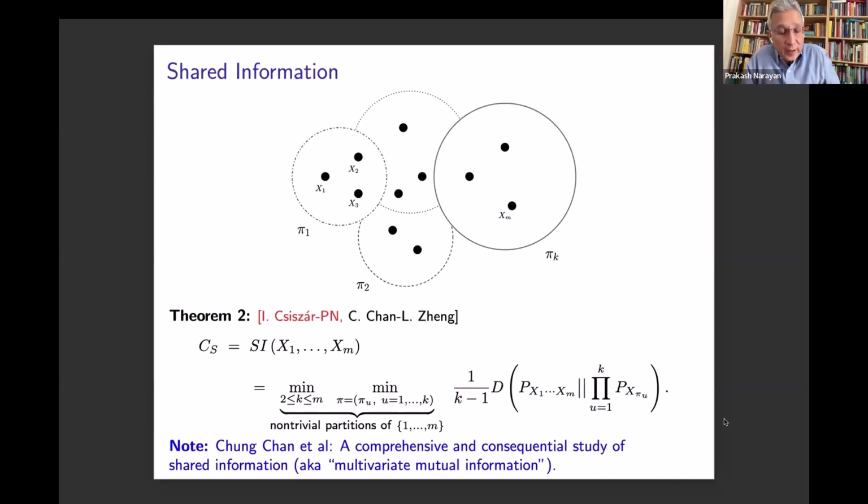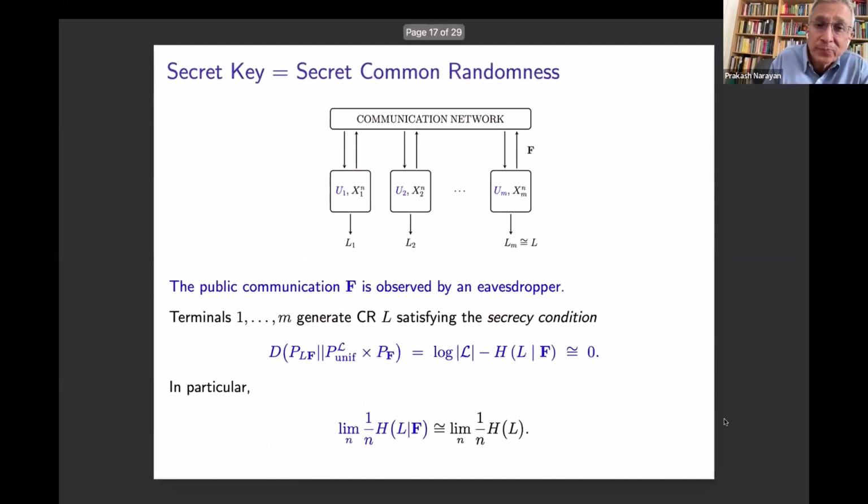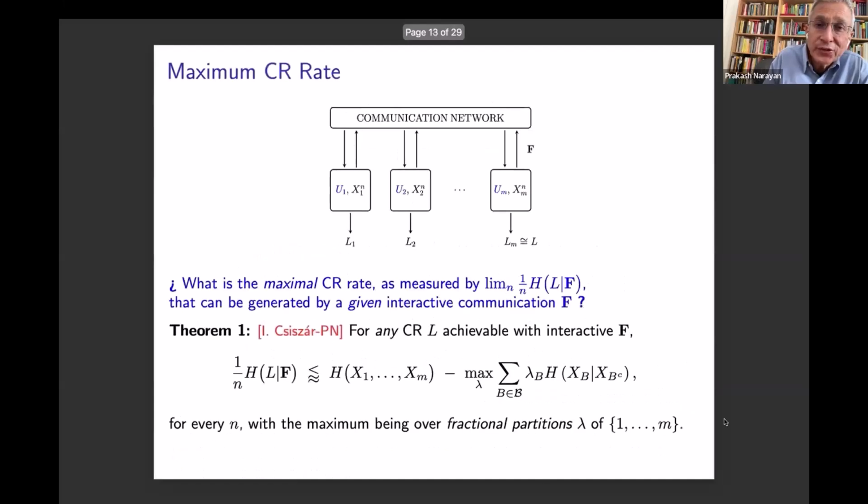Yes, you're right. So there are two things to be considered. Let me see if I can go to a picture and address your question. Coming back to this first question, let's say terminals 1 and 2 alone wish to generate a secret key with help from the other terminals. In that case, too, the secret key capacity is known.